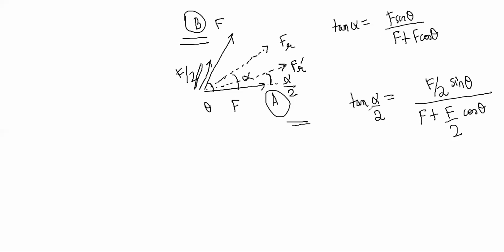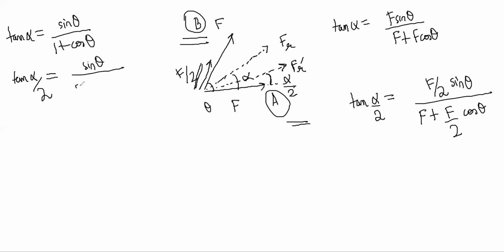So my equations, I'll simplify a little bit. Tan alpha becomes equal to sine theta by 1 plus cos theta, and tan alpha by 2 becomes equal to sine theta by 2 plus cos theta.